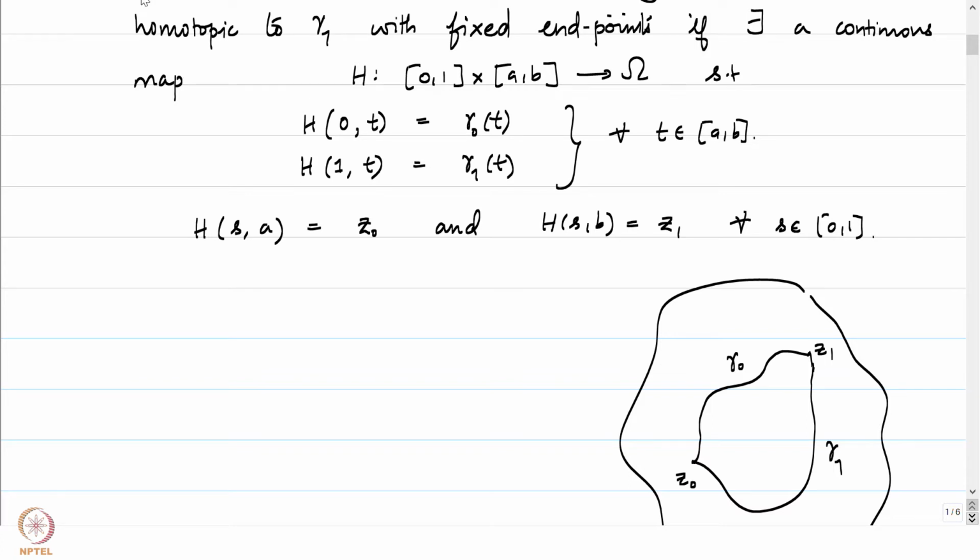So what we will do is we will think of the first parameter from 0, 1 as the stage at which we are in. So for example, H of s comma t, let this be gamma subscript s of t. So notice that if we think of at the stage s, H of s comma t as gamma s of t, then gamma s just turns out to be a continuous curve from z0 to z1.